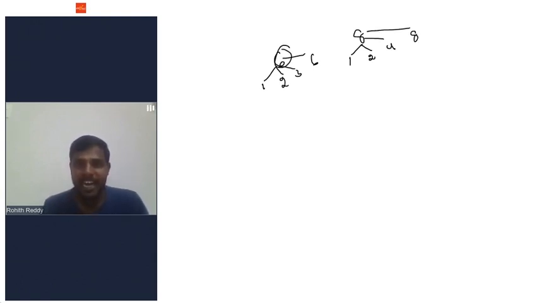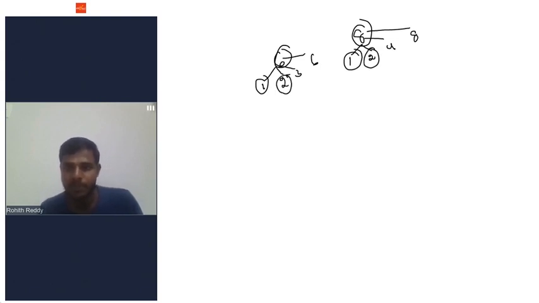6 and 8 will have some common factors. What are those common factors? Here 1 is a common factor for 6 and 8, 2 is a common factor of 6 and 8. So what is the highest common factor? Among the common factors, which is the highest? 2 will become your highest common factor.